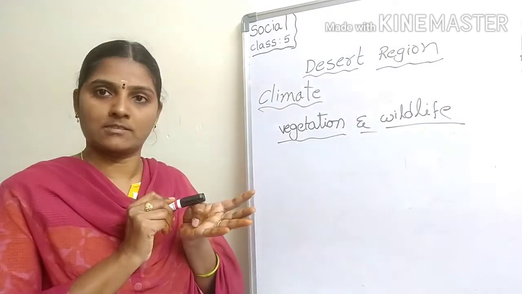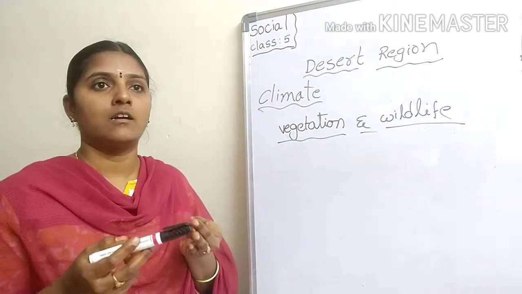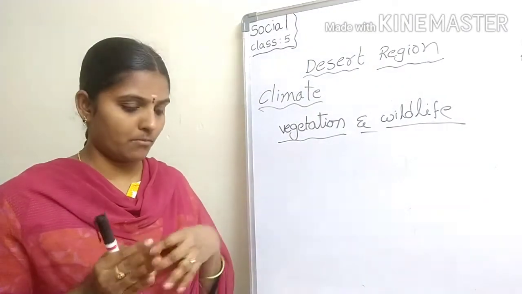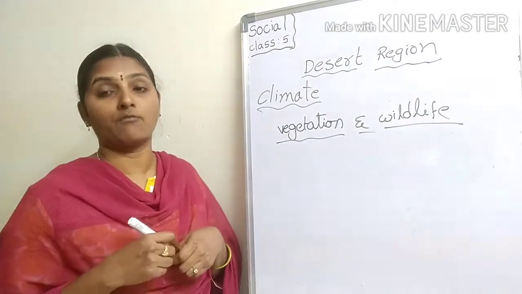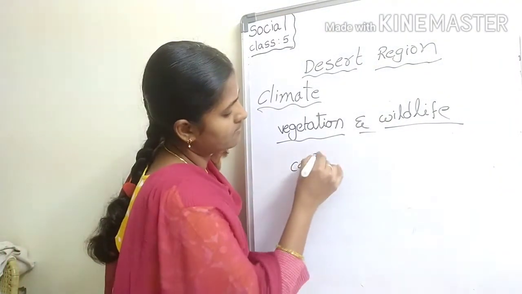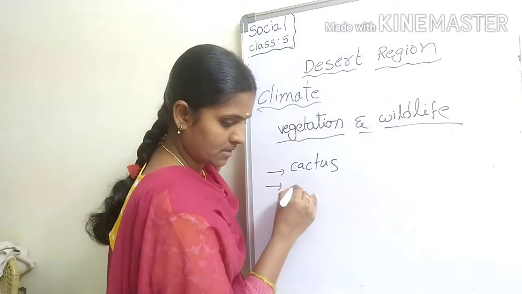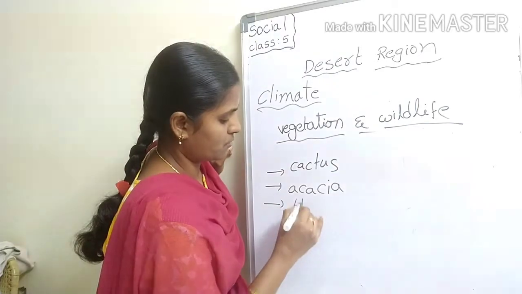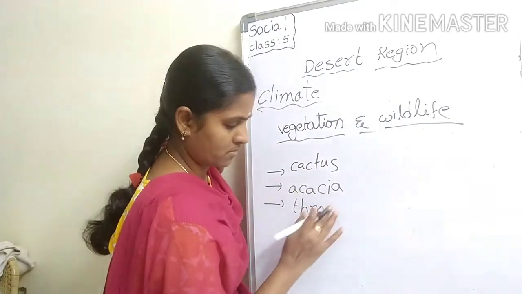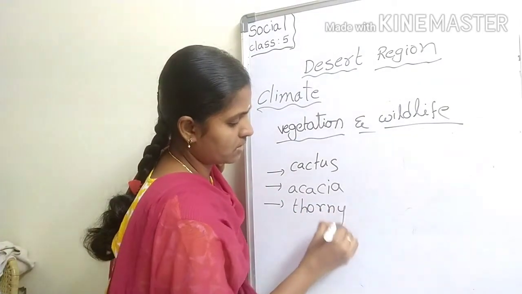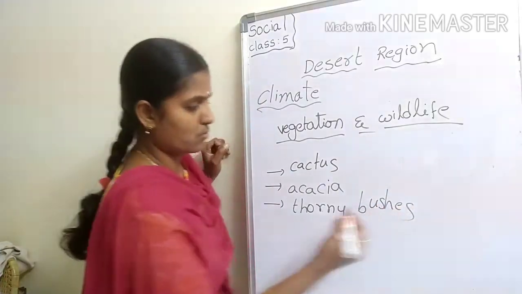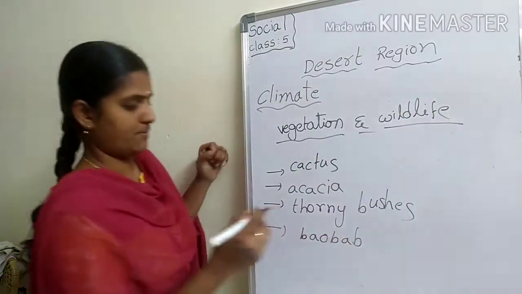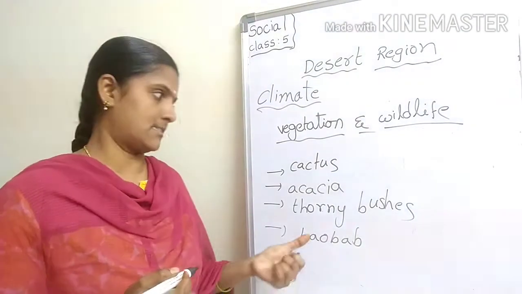For example, cactus, acacia, thorny bushes and baobab are some plants found in deserts.